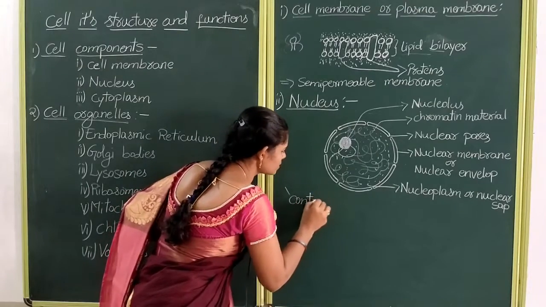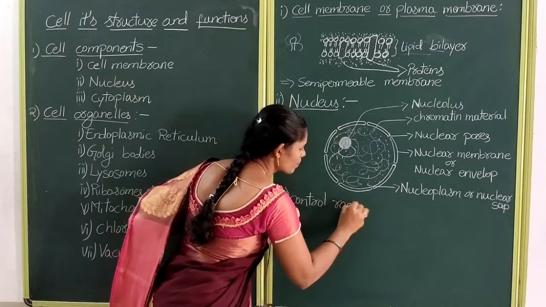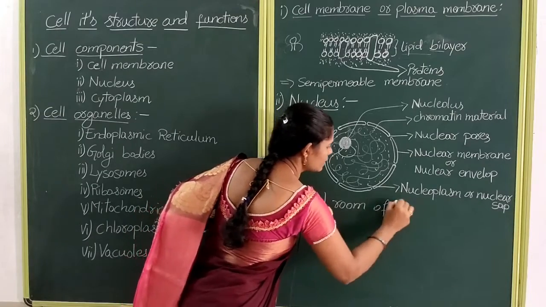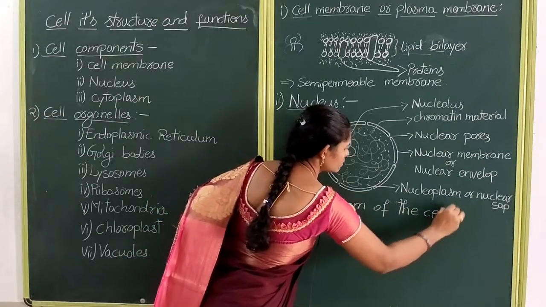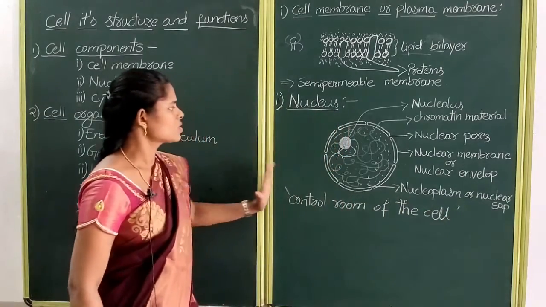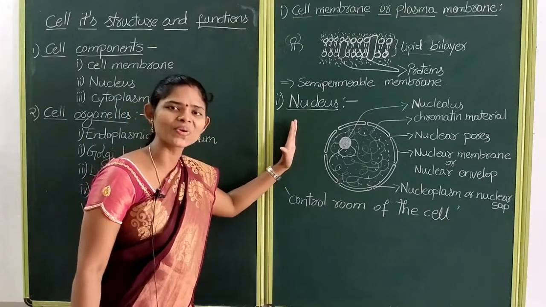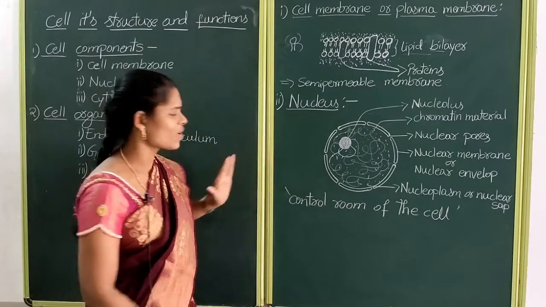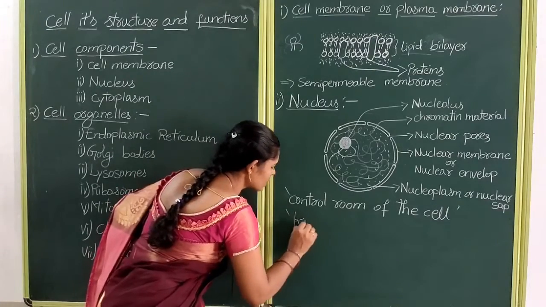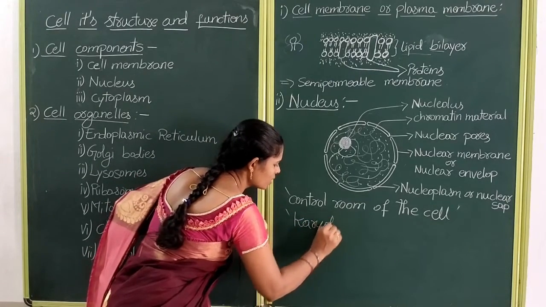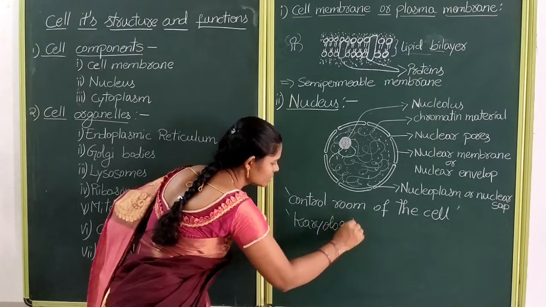What is it known as? The control room of the cell. The study of the nucleus is known as karyology. Do you know that?